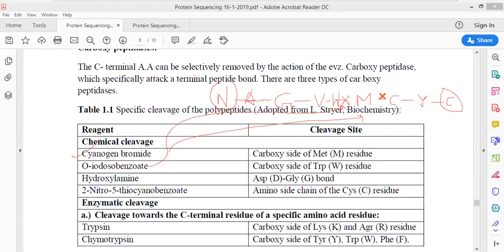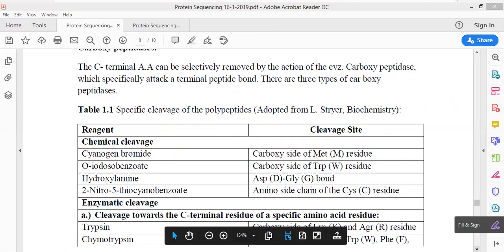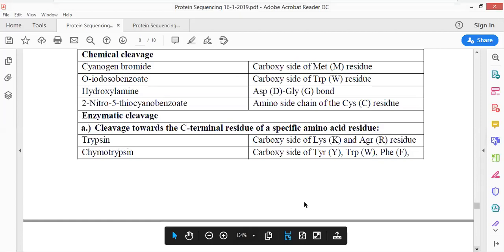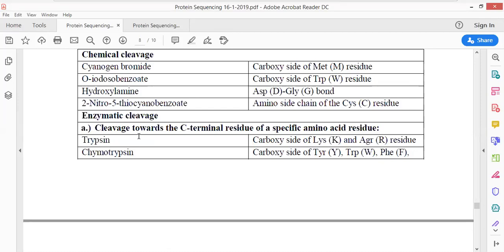There are also enzymes that could be used, including trypsin and chymotrypsin. Trypsin cleaves at the carboxy side of lysine and arginine residues. Chymotrypsin cleaves the peptide bond at the carboxy side of tyrosine, tryptophan, and phenylalanine.